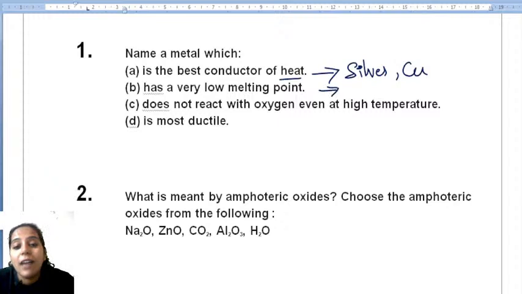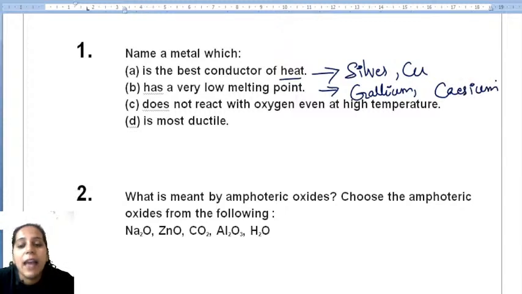Which metal is having a low melting point? I told you which has a low melting point. So SM crazy idea has given the right answer. It is gallium and cesium. Gallium and cesium have low melting points. I have discussed this with you, right?